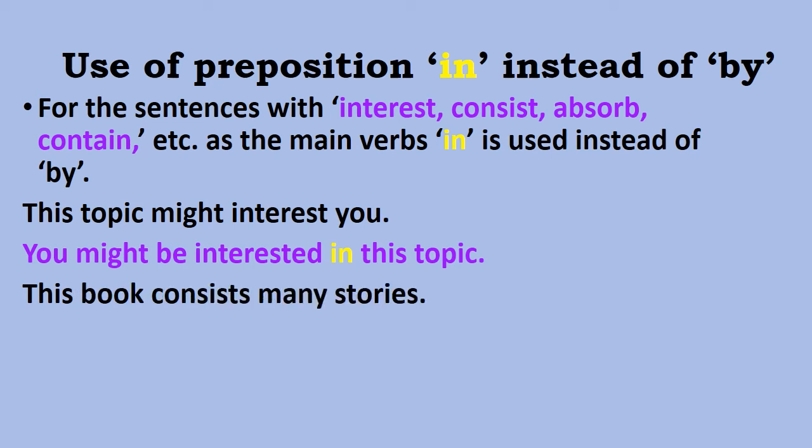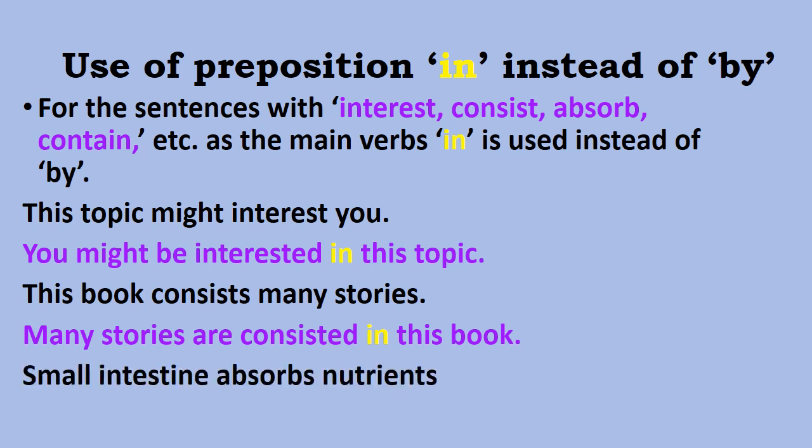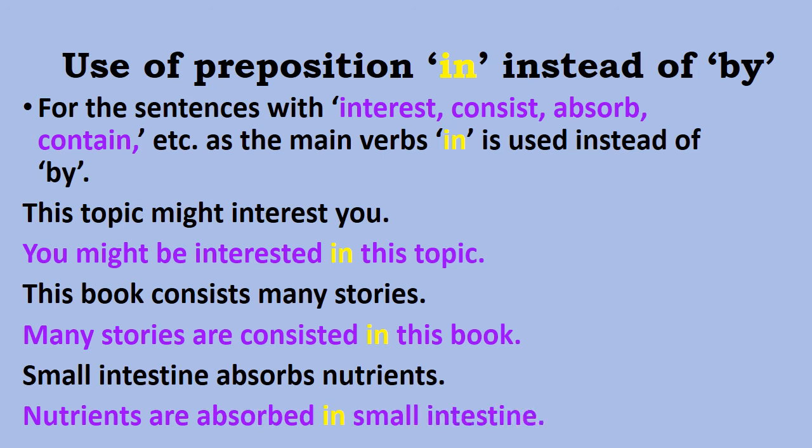This book consists many stories, and for the passive, we begin our sentence with many stories. Many stories are consisted in this book. We will not say consisted by this book. No, it's wrong. Small intestine absorbs nutrients, and the passive for it will begin with nutrients. Absorbs is simple present tense. Our passive voice will be, nutrients are absorbed in small intestine.